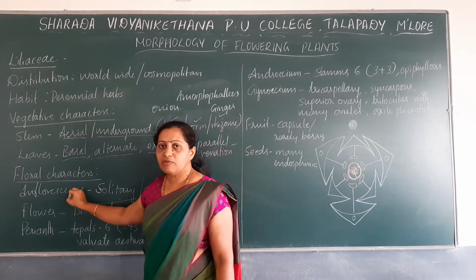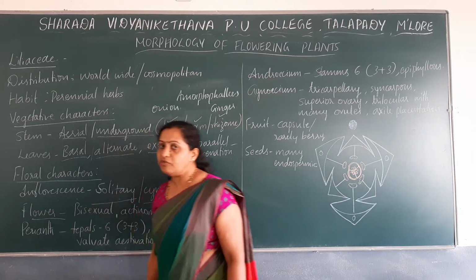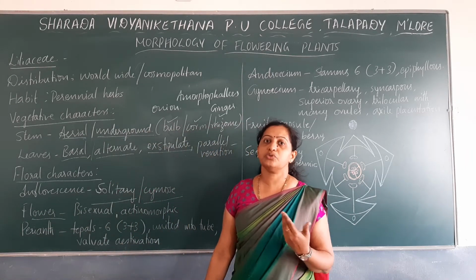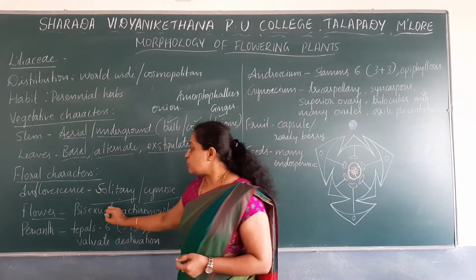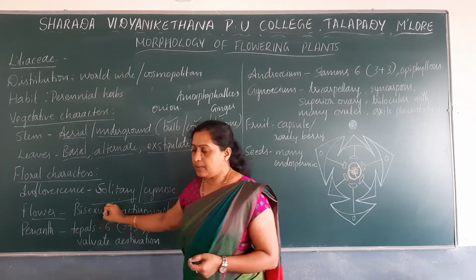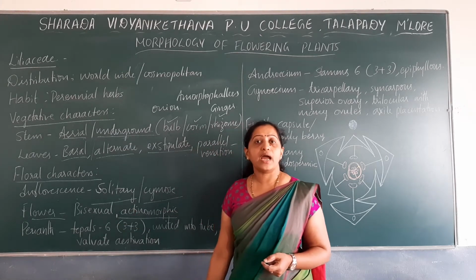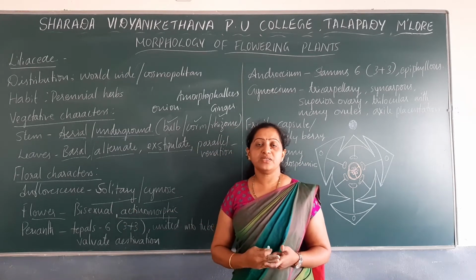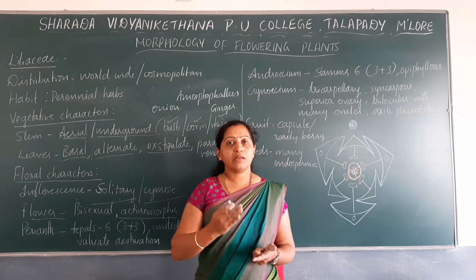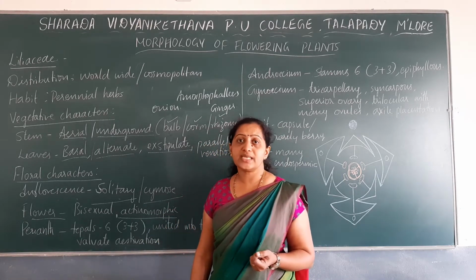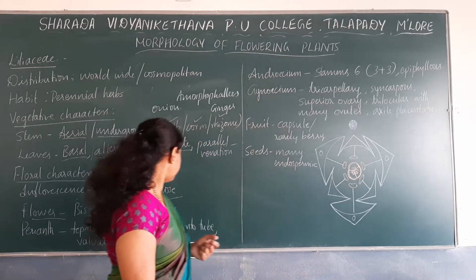After describing the inflorescence, we have to describe the flower. How is the flower? What is the symmetry of the flower? Whether it is unisexual or bisexual. So the flower is unisexual and it is actinomorphic. What do you mean by actinomorphic? Actinomorphic is a type of symmetry where the flower can be divided into two equal halves in any plane. That is known as actinomorphic.